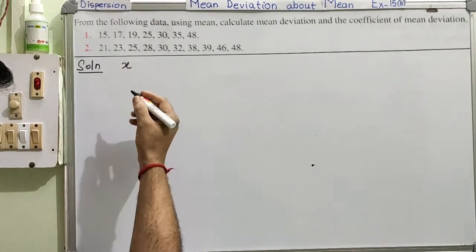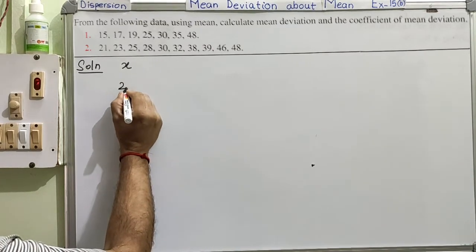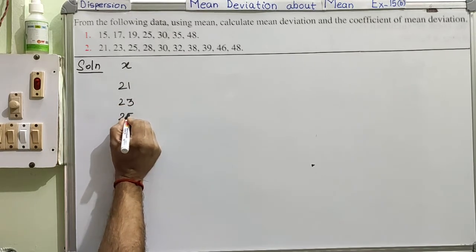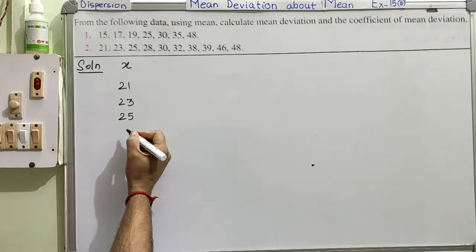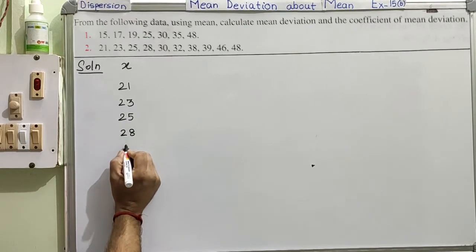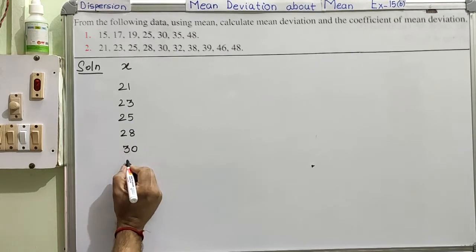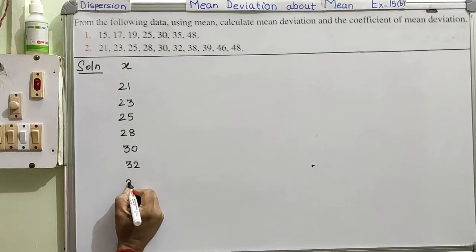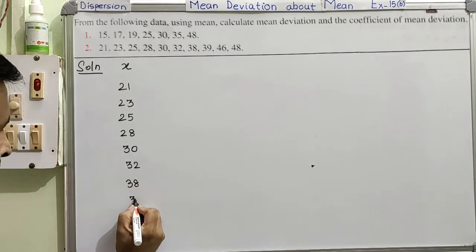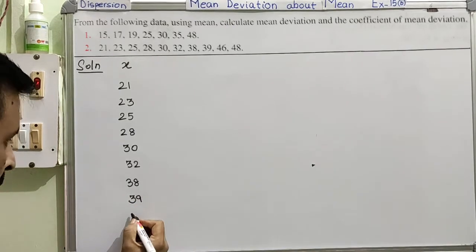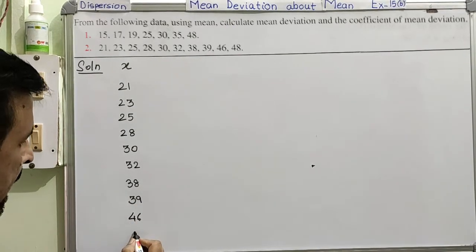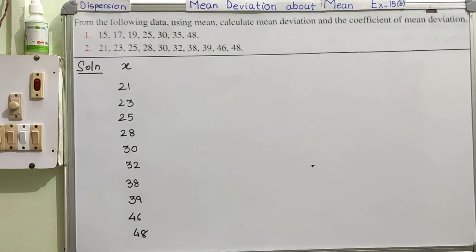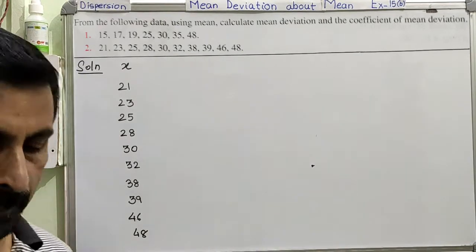Is this very clear? So the first data we have is 21, then 23, 25, right? 28, 30, 32, 38, 39, 46 and 48. So we have this many data. Is this clear? Now for this many data we have to find out the mean deviation.